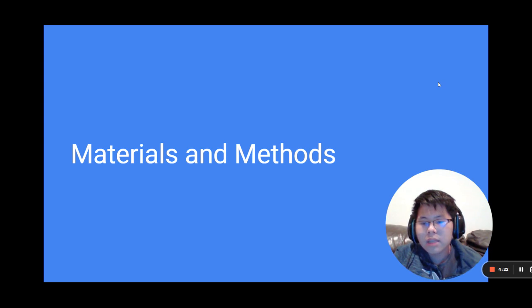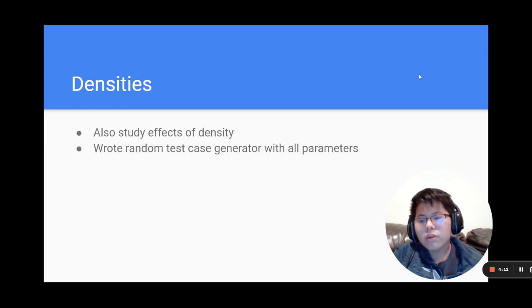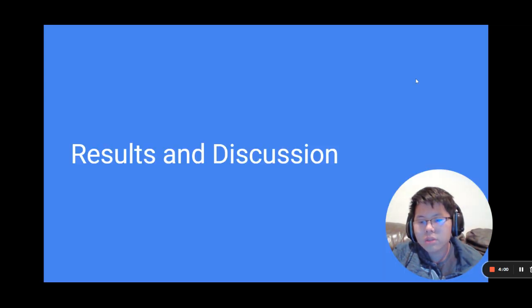Now we have enough background to set up our project. We implement the naive greedy algorithm, an optimized greedy algorithm written by us, and two exact algorithms which would help solve for the optimal solution. We wrote a random test case generator to study the effects of density on the runtime, total cost and approximation ratio of the heuristics. We then carry out our research by running all possible combinations of algorithms and specified test cases. Here are the results of this setup.